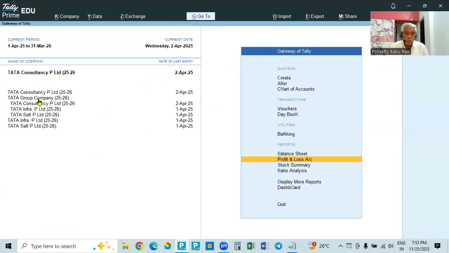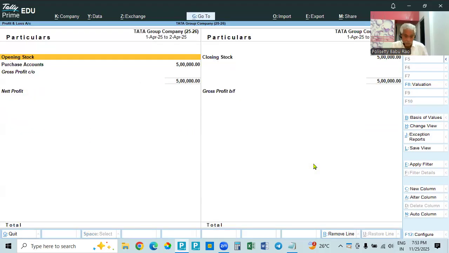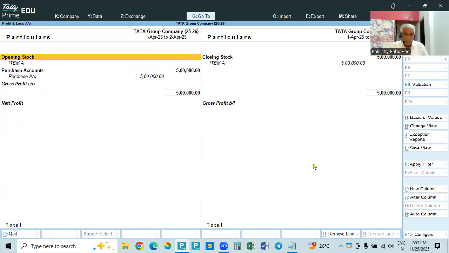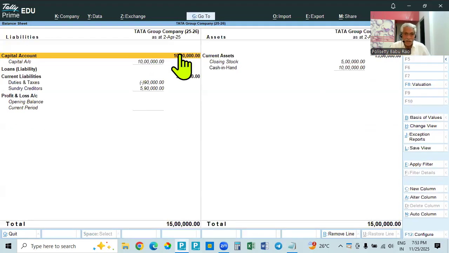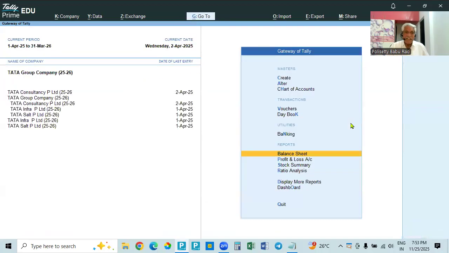And if you come to the group company, go to profit and loss account. Here also, it will take the consolidated. Only one company purchases are there. So purchase 5 lakhs. Closing stock 5 lakhs. No profit or loss. Go to balance sheet, Alt F1. See, 10 lakhs capital, 10 lakhs cash. So 5,90,000 we purchased. And 90,000 is the ITC, that is minus asset. And 5 lakhs is the closing stock value. Okay. So this is there. Like this we can do.